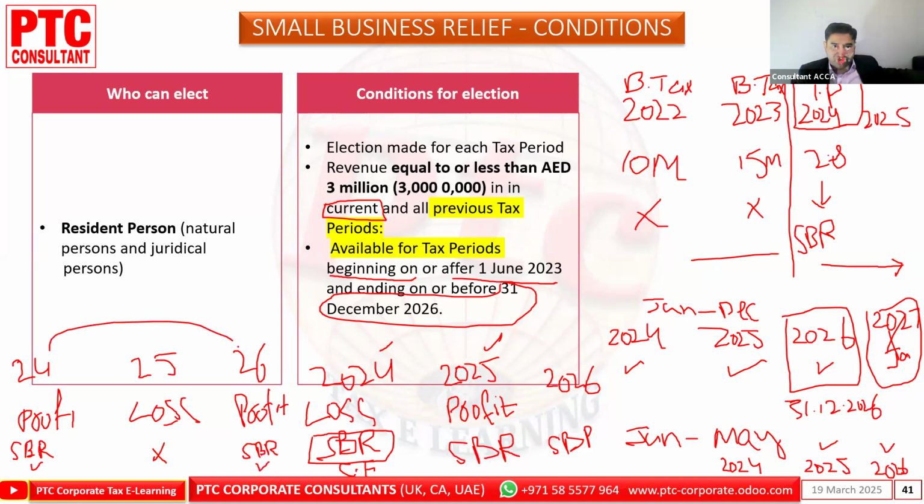You jump from here to here. As long as your revenue is less than 3 million, yes, you can opt. This is optional. In 24, you took the SBR. In 25, you did not opt for the SBR. In 26, again, you opt for the SBR.